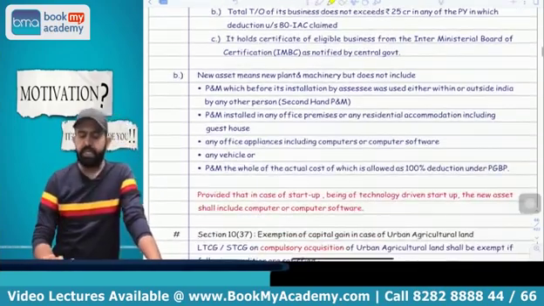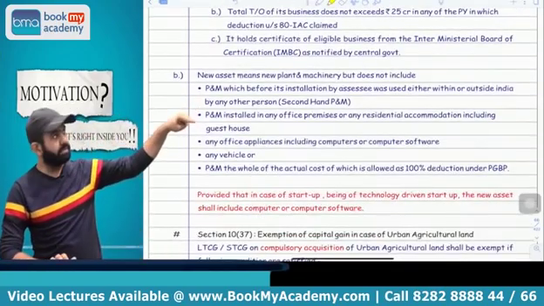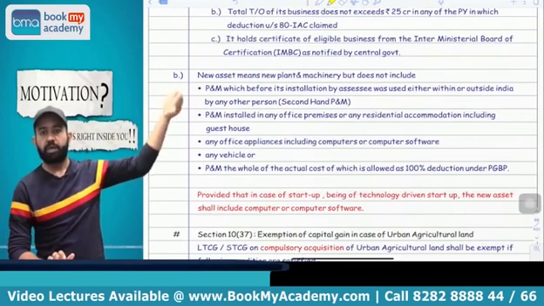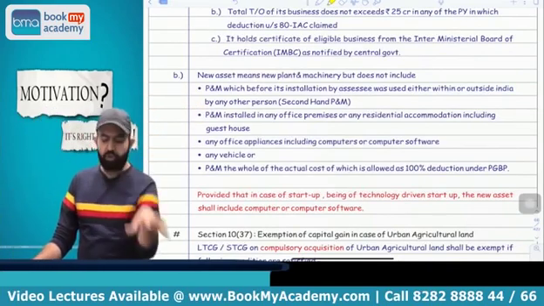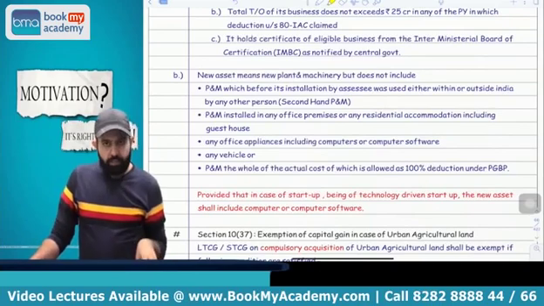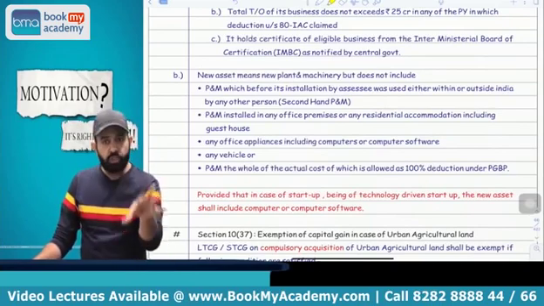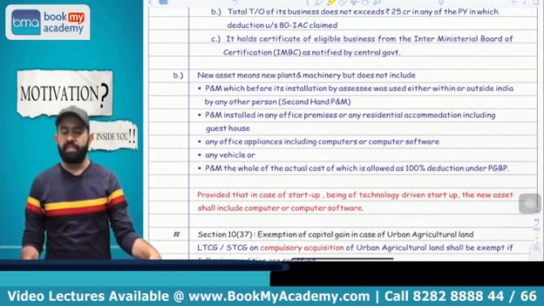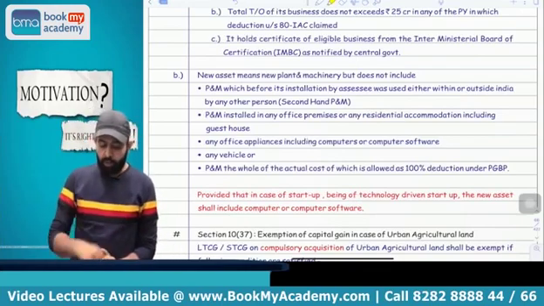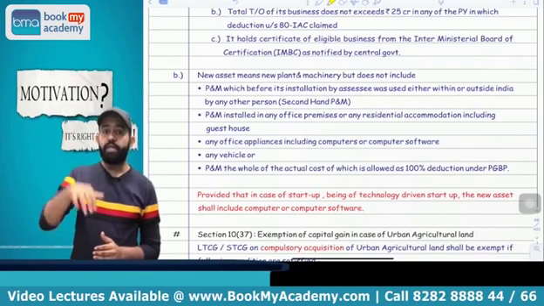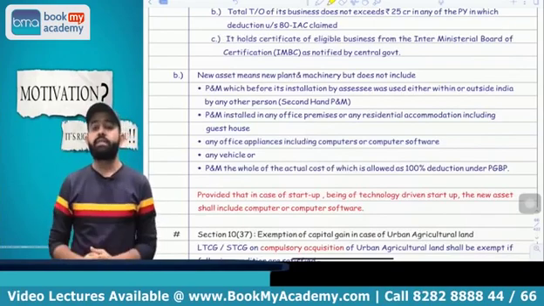Now try to understand here, new asset means whenever that company acquires the new plant and machinery. So new plant and machinery means it should not be second hand. Plant and machinery will not include any plant and machinery installed in office premises or residential accommodation, or computer software, or vehicle, or plant and machinery on which 100% deduction is claimed.